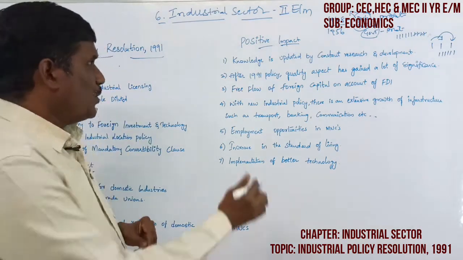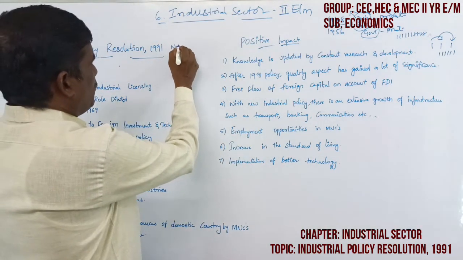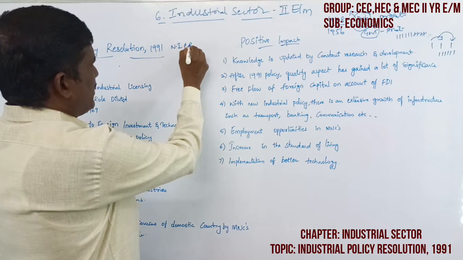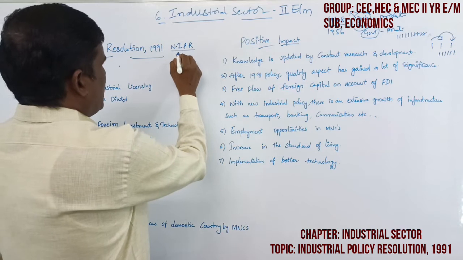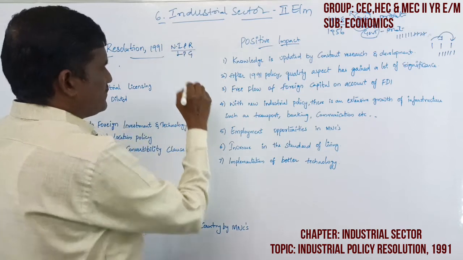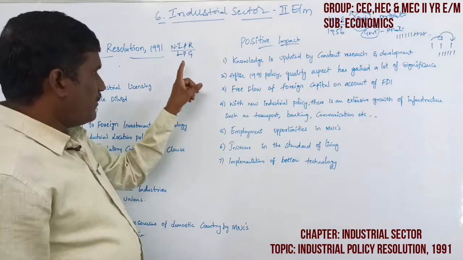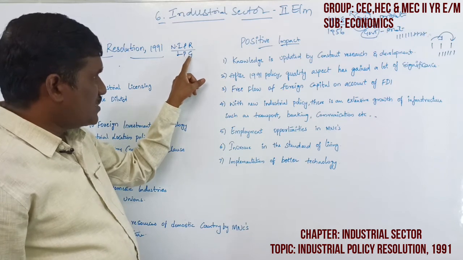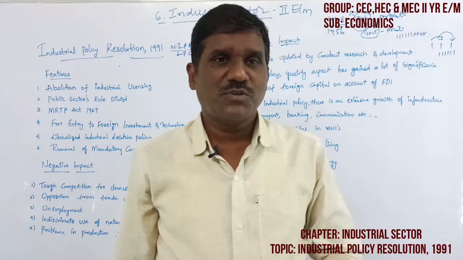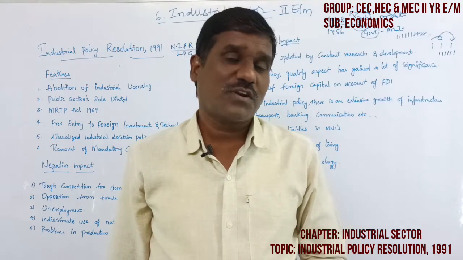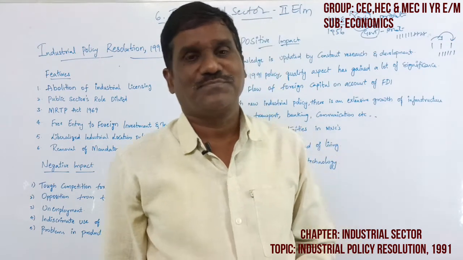It is also the new industrial policy resolution. It is also known as the LPG model. Liberalization, privatization, globalization became possible to implement after the 1991 industrial resolution.